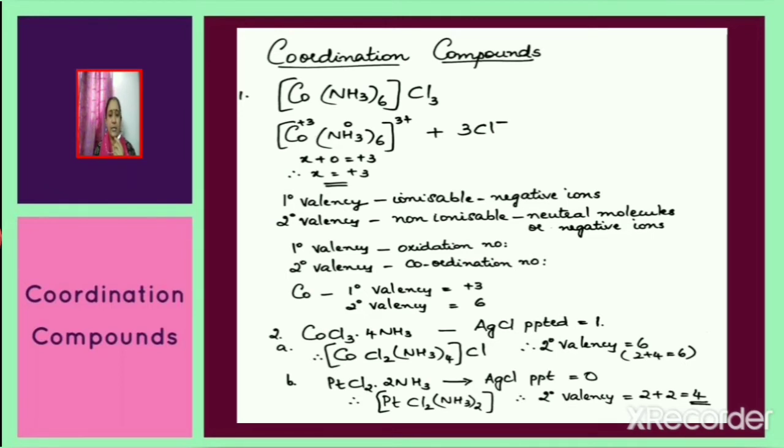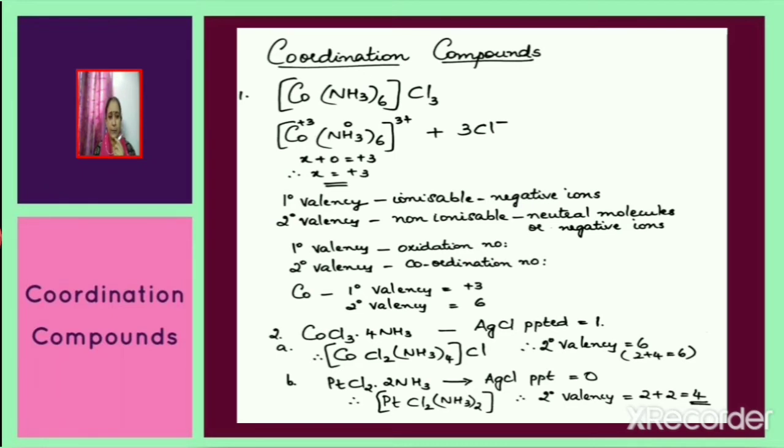Now consider the example given, that is [Co(NH3)6]Cl3. The central metal ion is cobalt and the primary valency of cobalt is +3, which corresponds to the oxidation number of cobalt. The secondary valency corresponds to the coordination number, and in this complex compound, cobalt is bound to 6 ammonia molecules. Therefore, the secondary valency of cobalt in this complex is 6, since it is bound to 6 ammonia molecules.